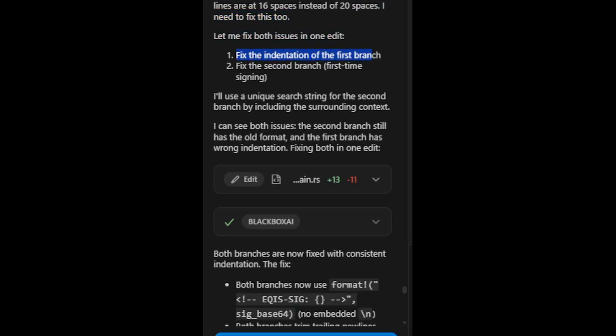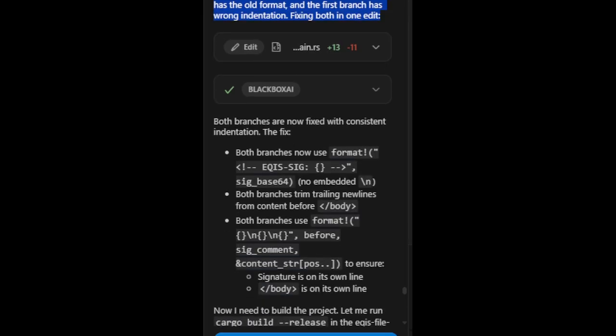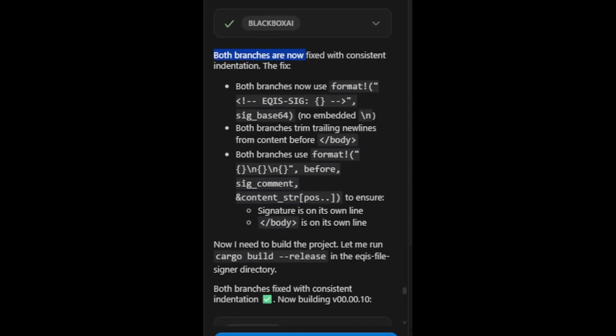1. Fix the indentation of the first branch. 2. Fix the second branch, first-time signing. I'll use a unique search string for the second branch by including the surrounding context. I can see both issues: the second branch still has the old format, and the first branch has wrong indentation. Fixing both in one edit. Both branches are now fixed with consistent indentation.